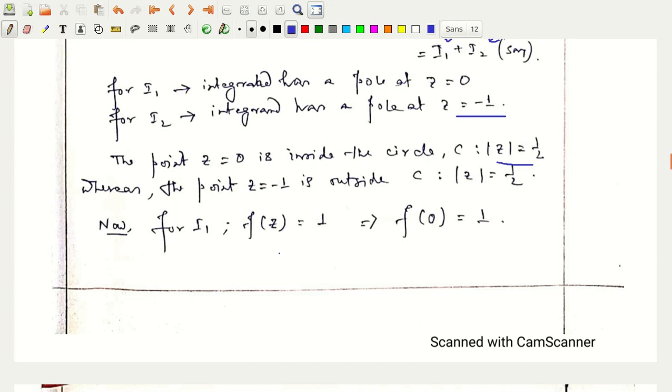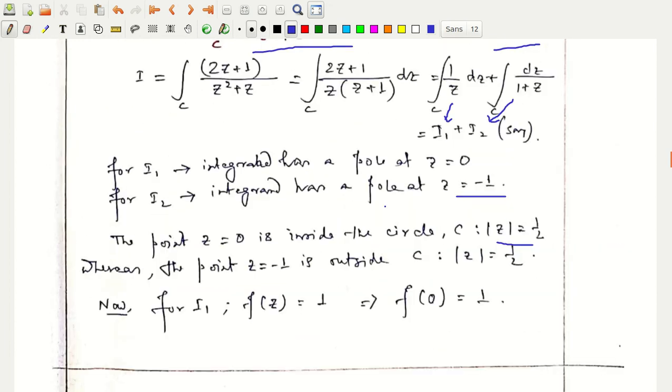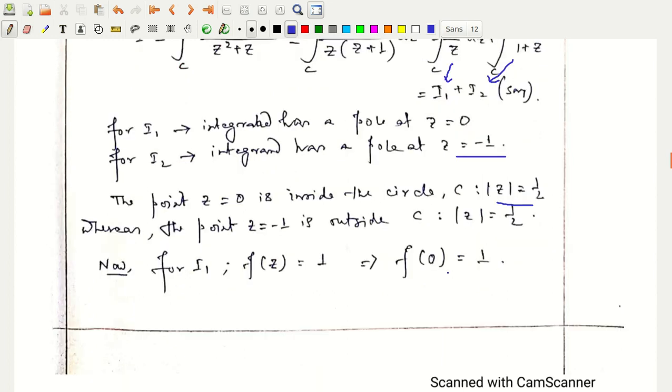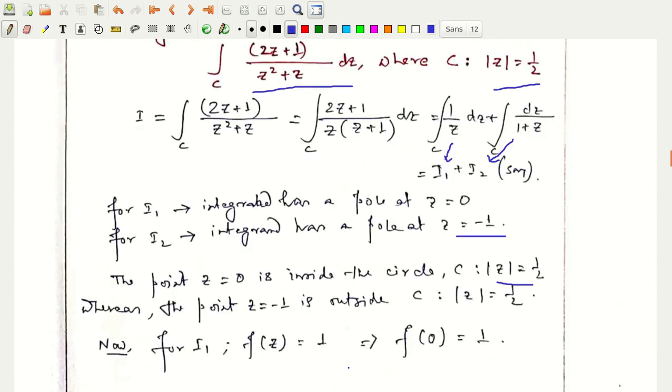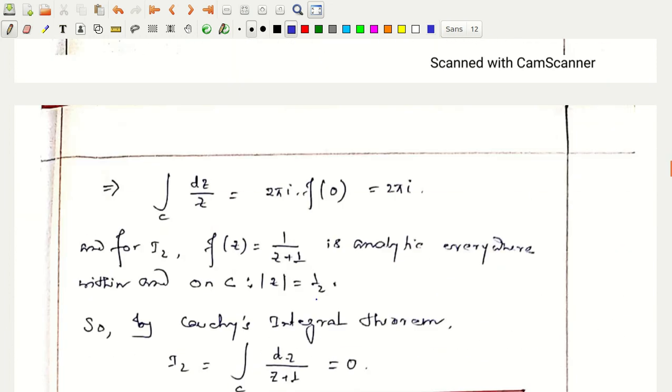So for I1 we have f of z equal to 1, because you remember we called the integrand of the form g of z, where g of z is equal to f of z divided by z minus z0. Here z0 equals 0. So f of z here is 1, and f of 0 is equal to 1, which is quite easy to understand.